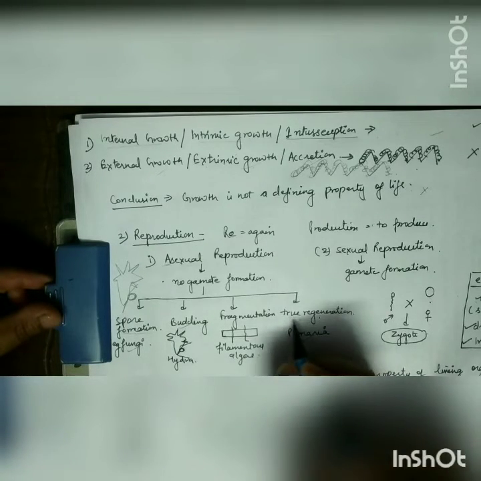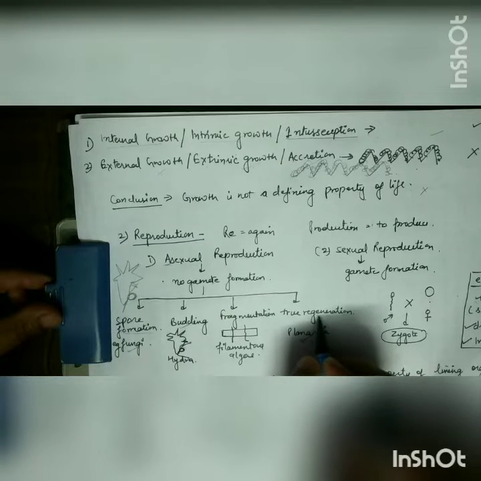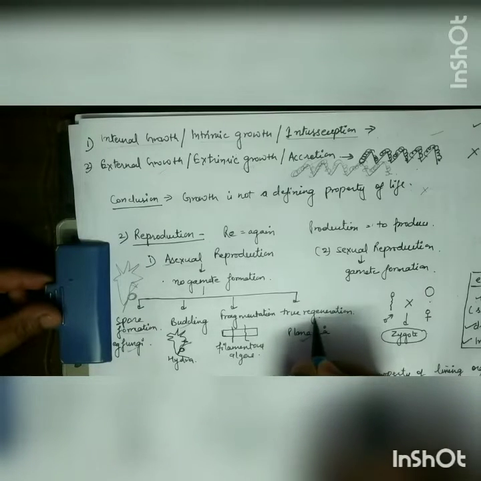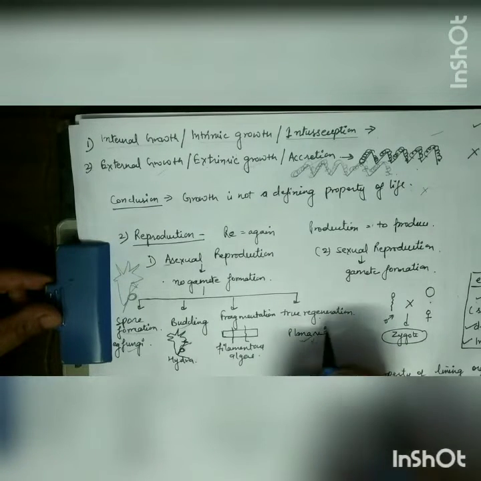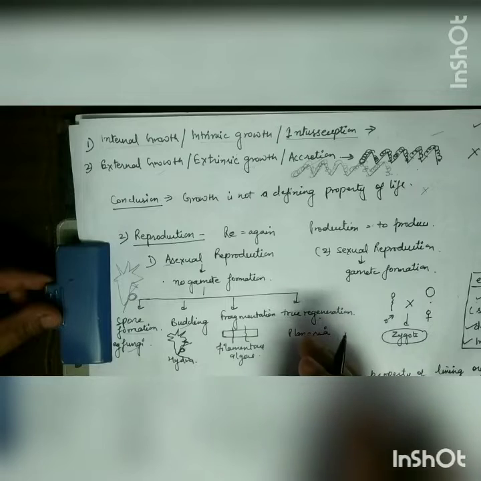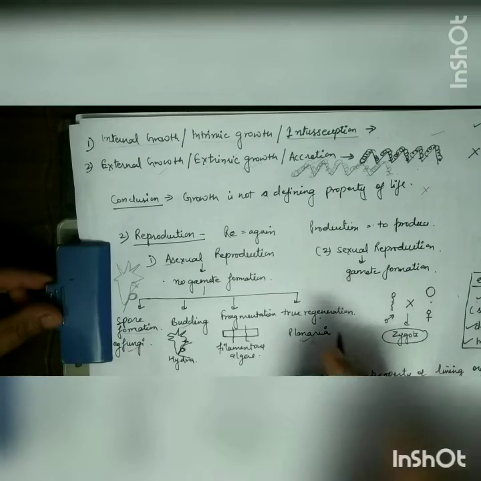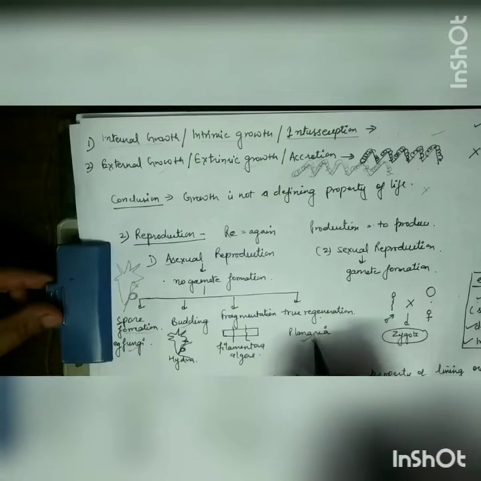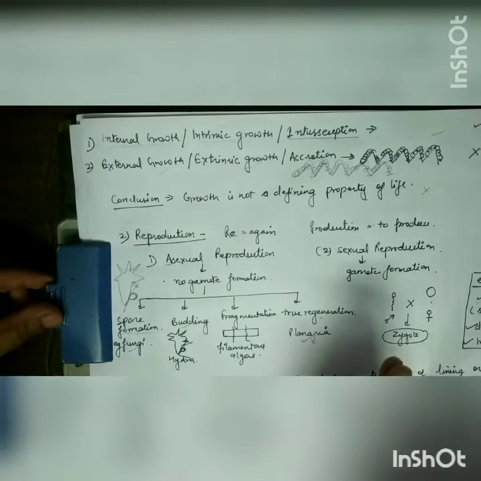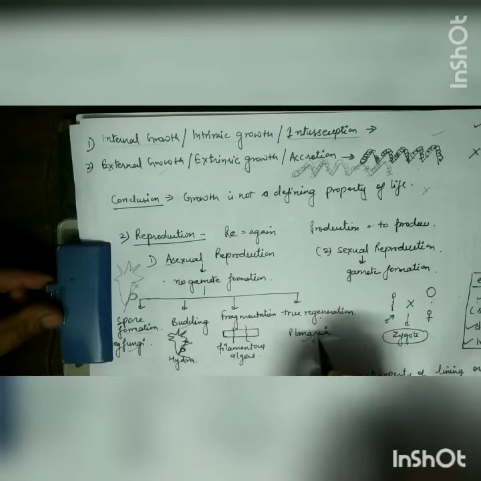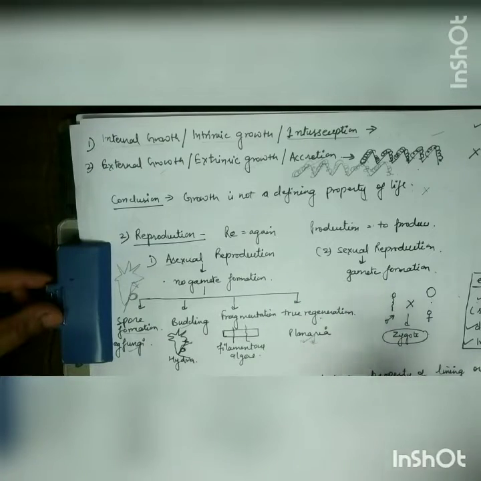There is one difference between regeneration and true regeneration. Regeneration is when only a specific part breaks down and it gets recovered. Example, in case of lizard, what happens? If the tail of the lizard is cut, what will happen? It will again form a new tail, but it will not form a new lizard from this tail. But in case of planaria, if planaria is cut into different pieces, they are able to generate a new planaria from all those parts.